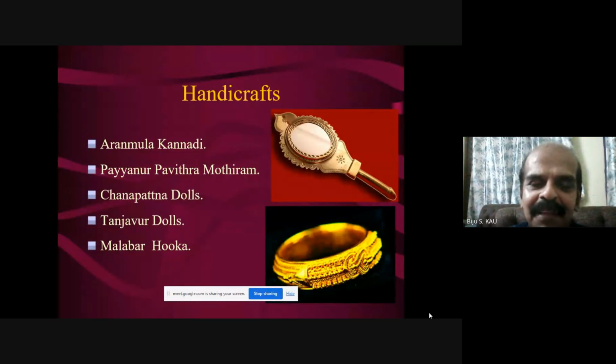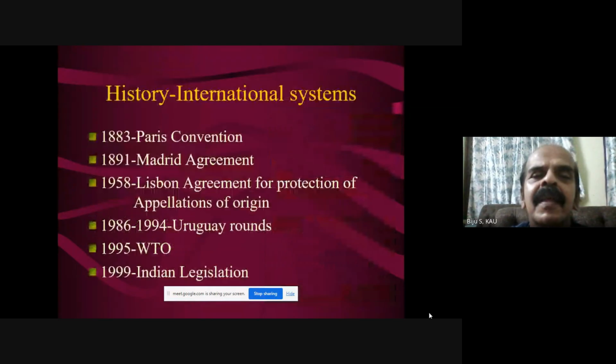Slavery was also there. Once it was such a magnificent country. This is an integral part of history when we talk about these things, particularly regarding our country. Every country will have this. This is why we have the Paris Convention, then the Madrid Agreement, the geographical indication agreements for protection.